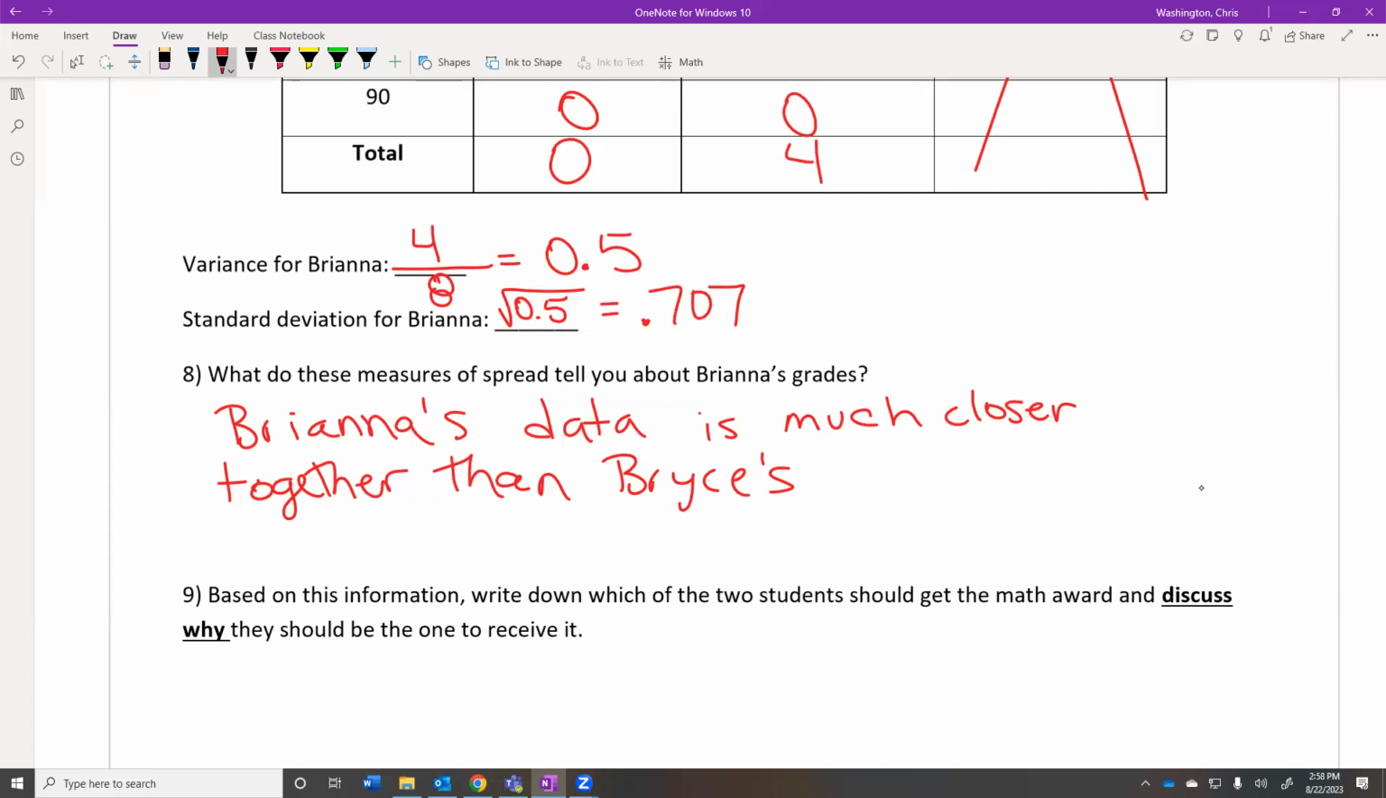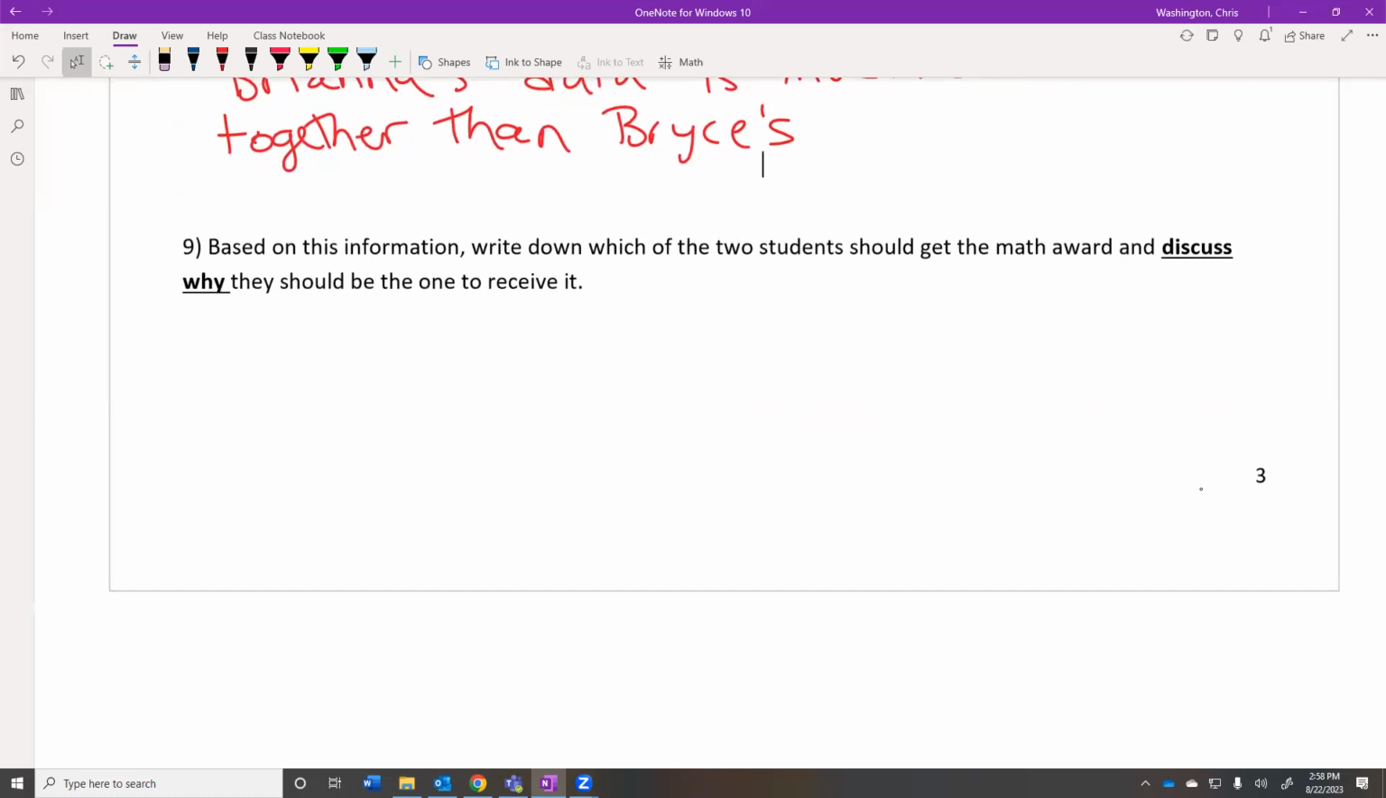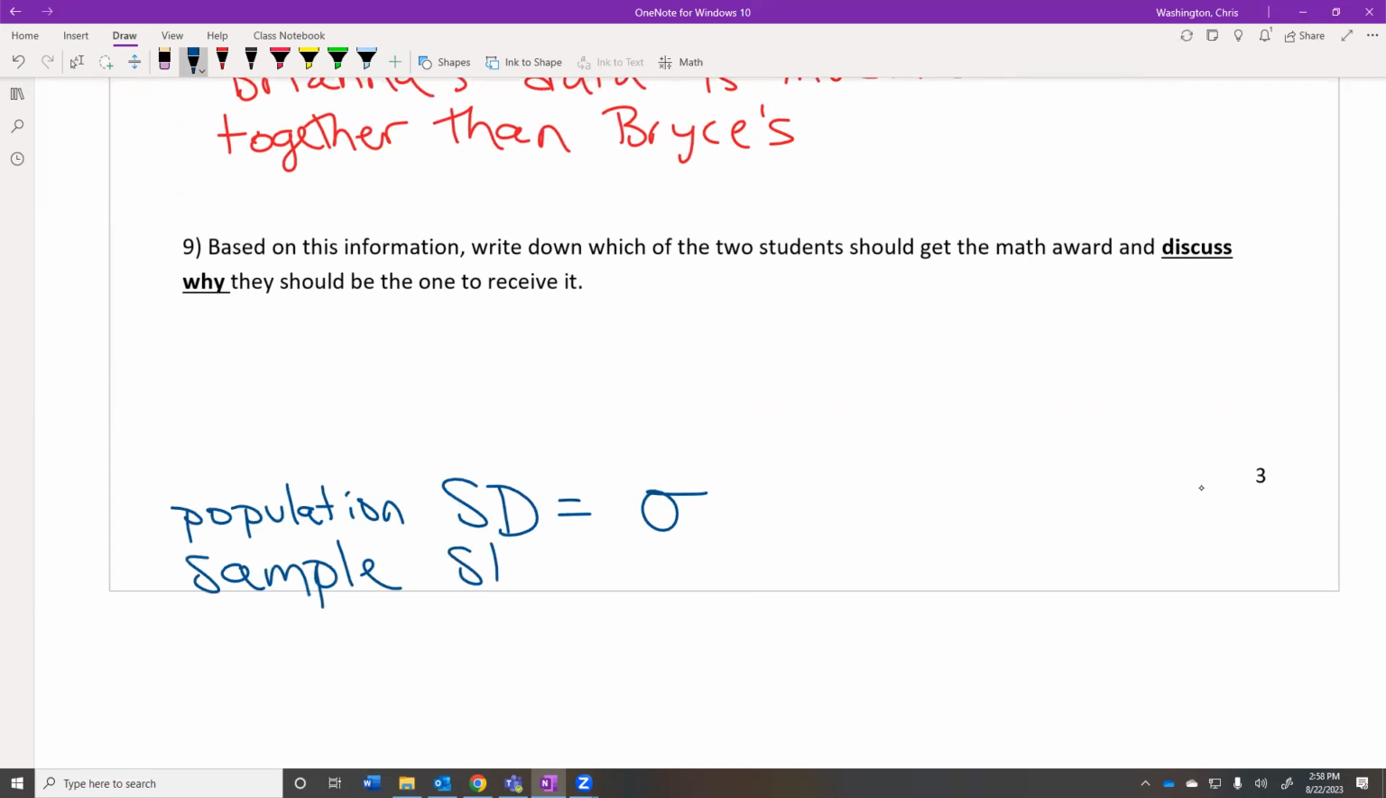Okay, so not only do we need to talk about the math that we learned, but we need to be able to use it to justify why we might pick Brianna or Bryce to get the award. And then once you answer number 9, there's one more thing I want you to add at the bottom of your notes, and you can just copy it exactly like it looks. So do number 9 first, and then write this down. And we're going to have a discussion about those two things.